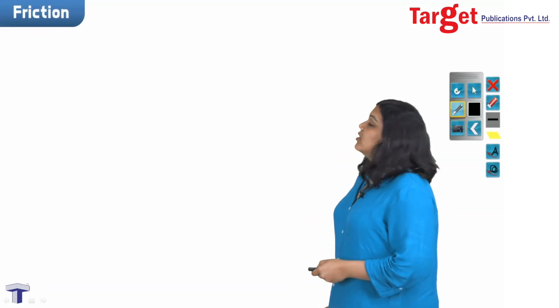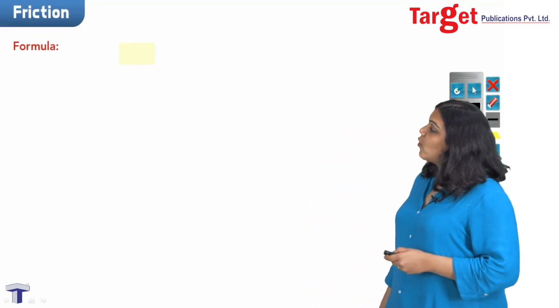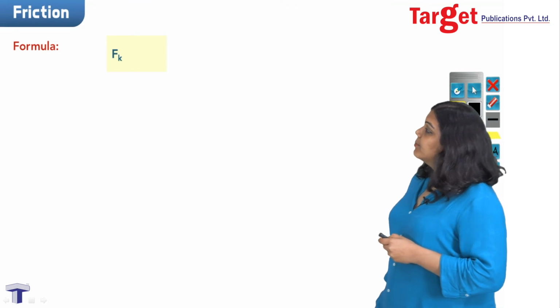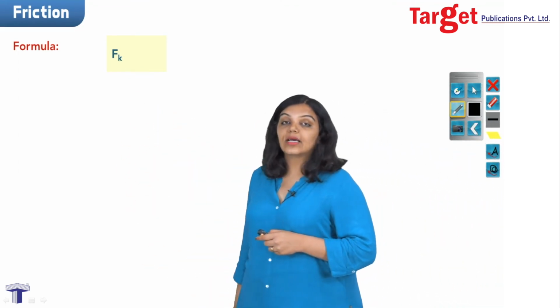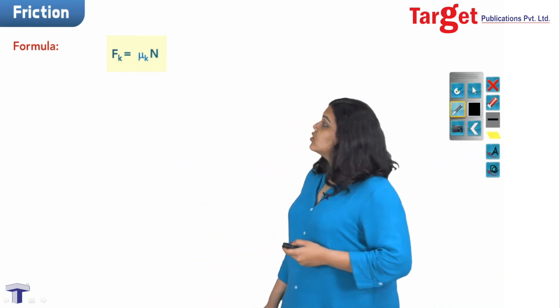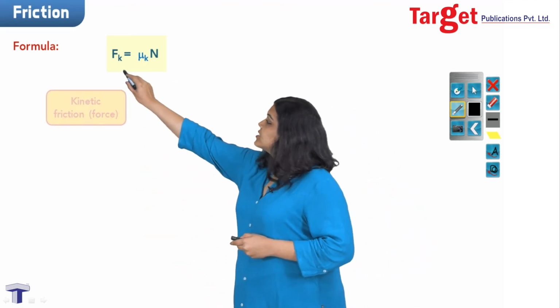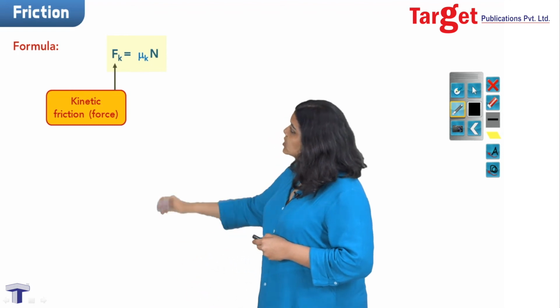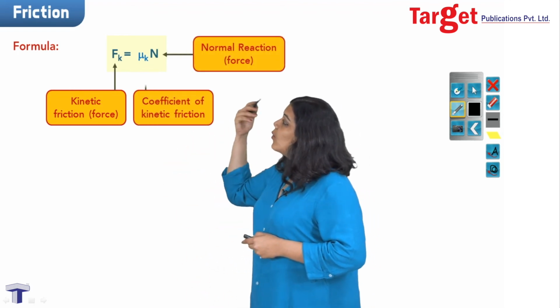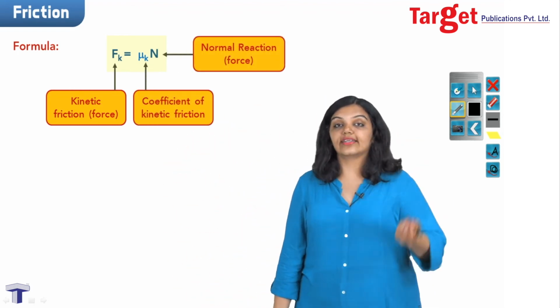Let's look at the formula for kinetic friction. As before, the formula looks almost the same, but instead of Fs, I have Fk because I'm talking about kinetic friction. Instead of μs, I have μk because I'm talking about kinetic friction. In this case also, this is the force of kinetic friction. This is the normal reaction, and now I'm going to call this the coefficient of kinetic friction.